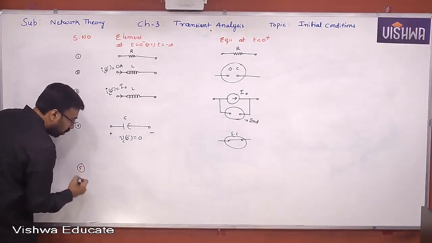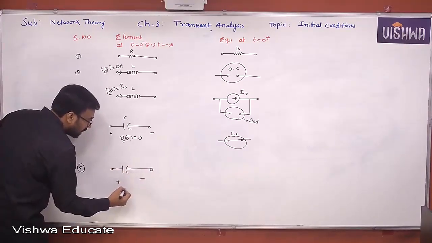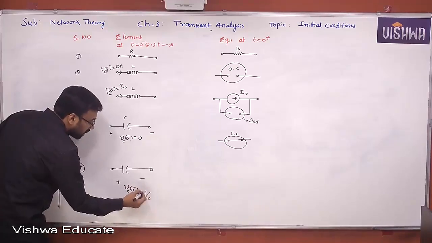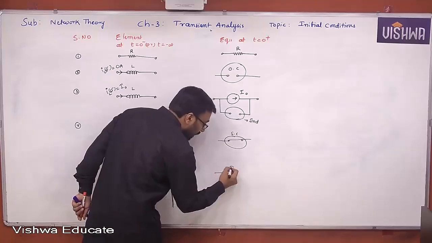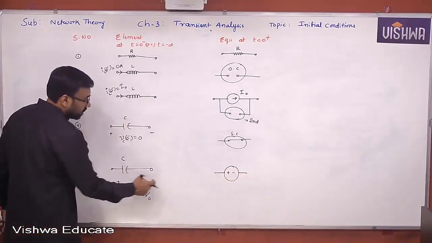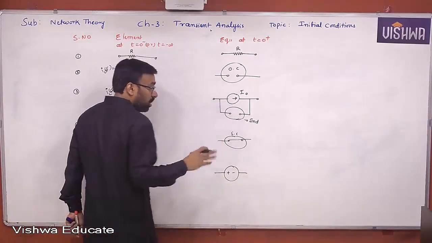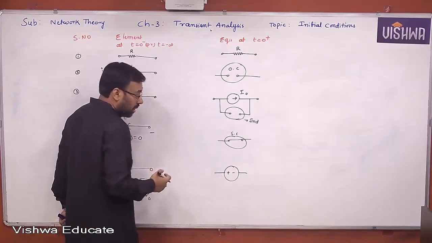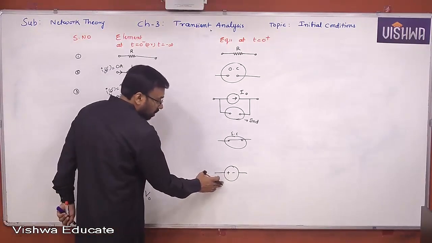Fifth one. It's very, very important again. Capacitor with some initial voltage. What is that initial voltage? Let us assume some V naught. Now, you are going to replace it by an equivalent. Maintain the same polarities, plus minus. Maintain the same direction. You remember, all of you, the substitution theorem, we maintain the same polarity, same direction. Now, according to the substitution theorem, the capacitor is replaced by the voltage source.